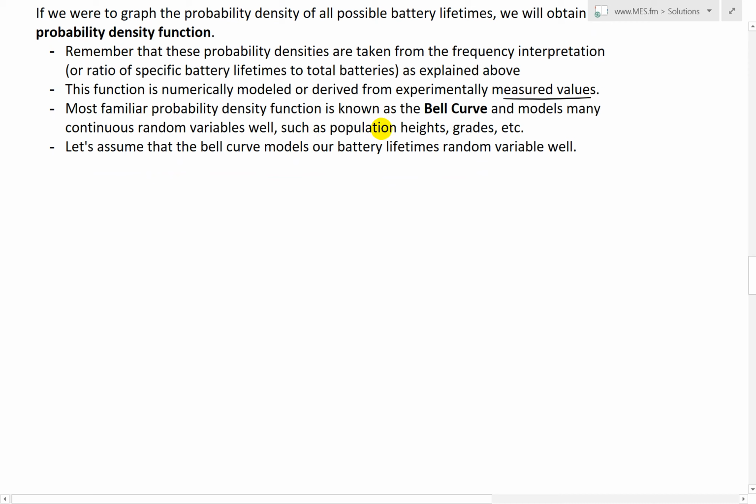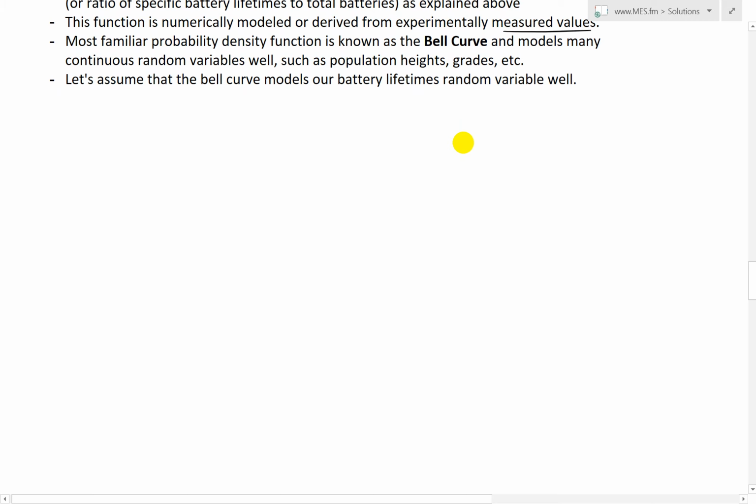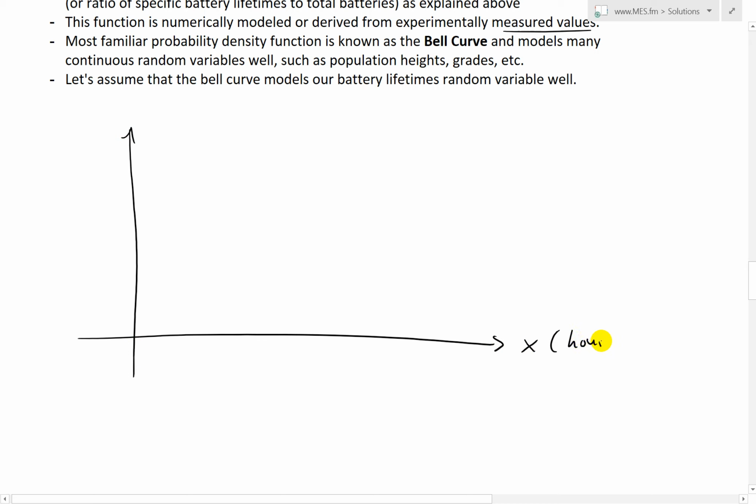The most familiar probability density function is known as the bell curve, and it models many continuous variables pretty well, such as population, heights, grades for school, etc. Let's just assume that the bell curve models our battery lifetimes, a random variable as well. So this density function would look something like this, where that 2 over hour is used as the function. So this is going to be x, which is in hours, and then y, which is in 1 over hour. And then over here we get a probability function that looks like a bell curve like that.